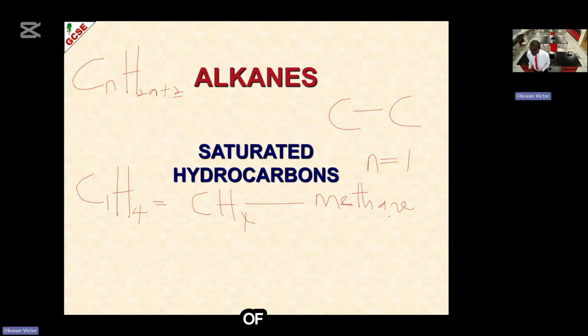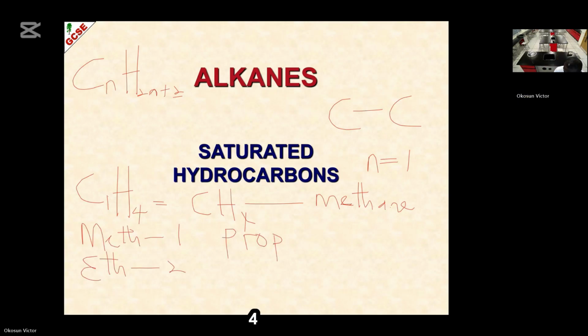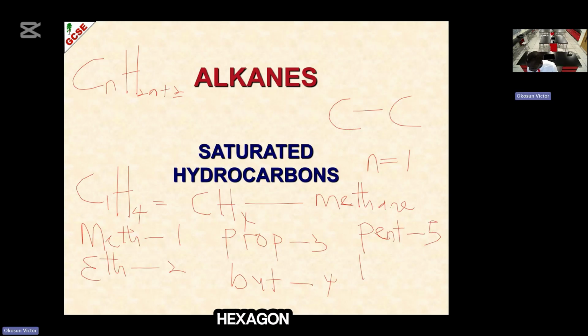Now, the naming of hydrocarbons follows the Greek way of numbering. What do I mean? Meth means 1, eth means 2, prop means 3, but means 4, pent, like pentagon, means 5, and hex, like hexagon, means 6. This is the prefix, the part that starts the word.